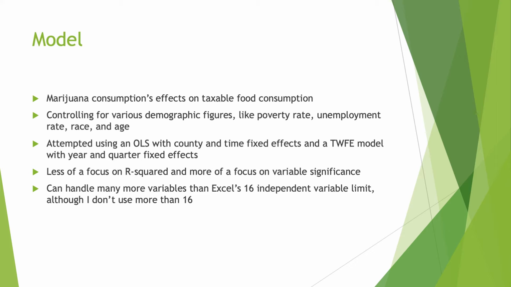Marijuana consumption and legalization is the topic of the paper. The paper is called the Munchies. It's a very hot topic, as over 31 states have decriminalized marijuana in some way, and about 15 states have legalized marijuana for recreational consumption. The model is like my model in the fall, although we use OLS and two-way fixed effects, and the controls are very similar.